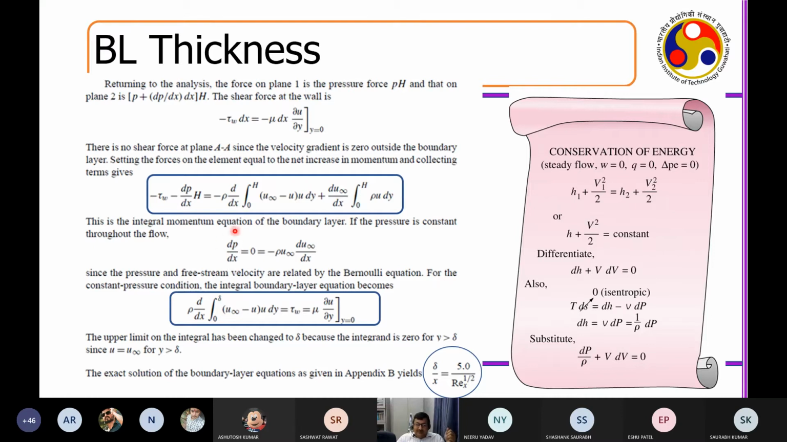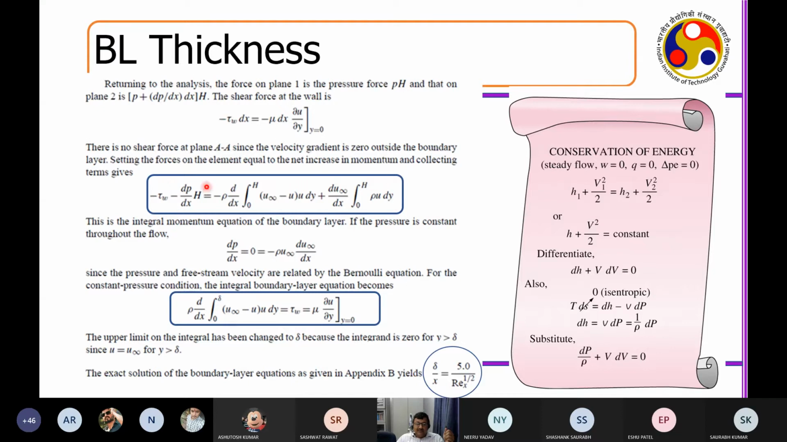Now, the moment you put del P by del X constant for an inviscid flow using Bernoulli, you can also get, this is Bernoulli's equation in differential form, right? So dP by rho will be equal to minus V dV. That can be written as dP by dx equal to minus rho u infinity du infinity by dx. So if you enforce dP by dx to be 0, these two become 0. Now du infinity by dx is 0, dP by dx is 0.